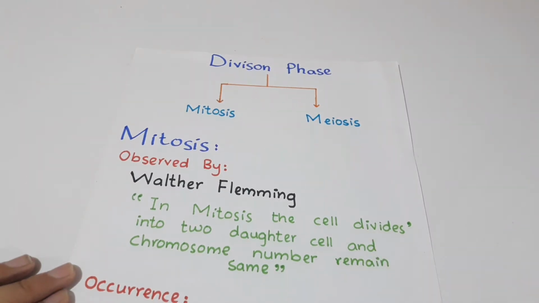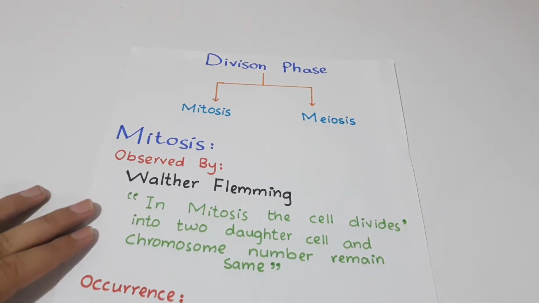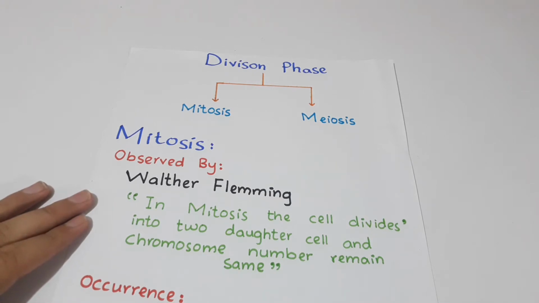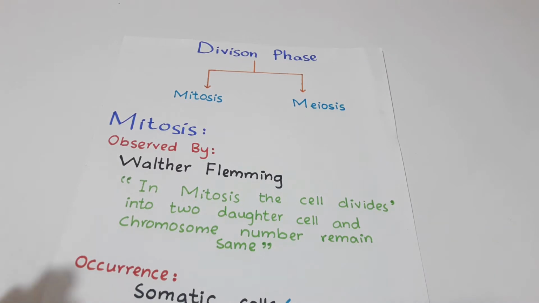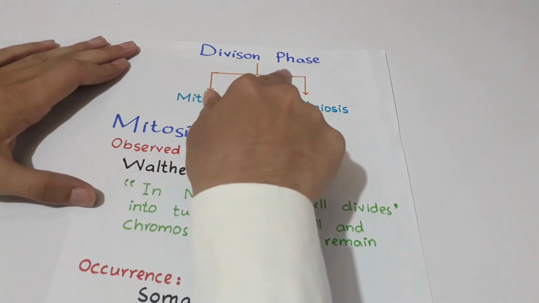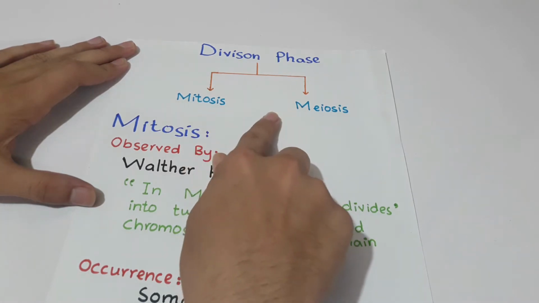Today we will look at another important process that occurs in our cells. Think about it: when you were born, did you have the same number of cells as you have when you become an adult? Obviously not. The number of cells in our body increases as we grow up. So what happens in our body that helps to increase the number of cells? This is the division of cells. The division phase may consist of mitosis or meiosis, depending on the cell type.